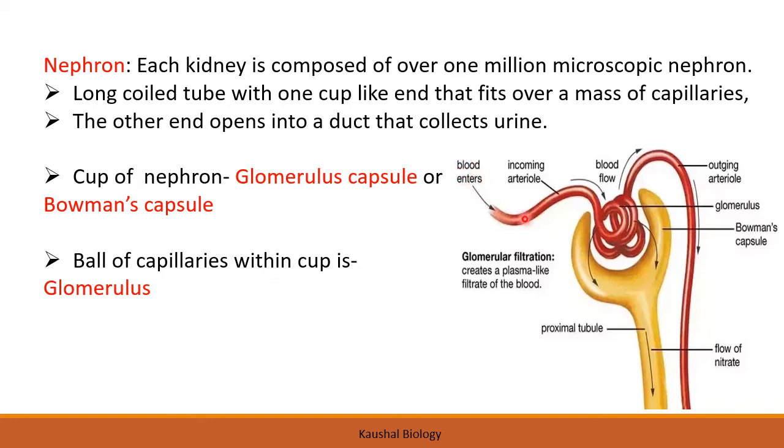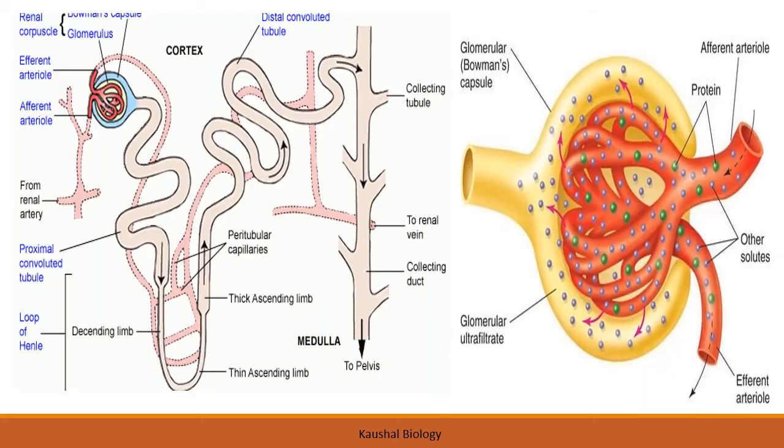Now what happened here? See, the blood is entering into this Bowman capsule. Here the filtration will take place. This arrow shows the waste material will come into this Bowman capsule. Then blood will get filtered here, and then the blood is going out of this Bowman's capsule. Means filtered blood will go out. Whatever filtrate is collected in this Bowman capsule will go into this tube. Okay, so this is the structure of nephron.